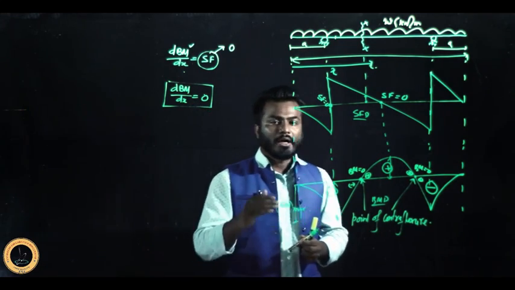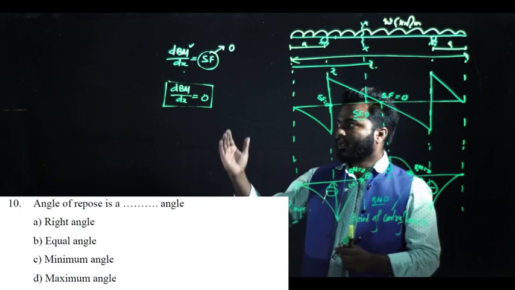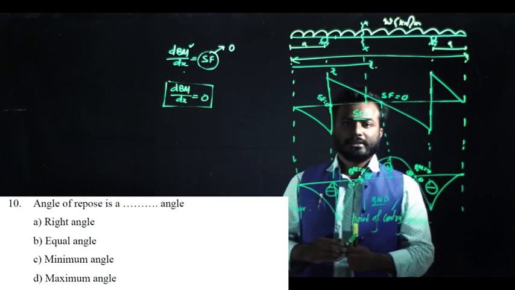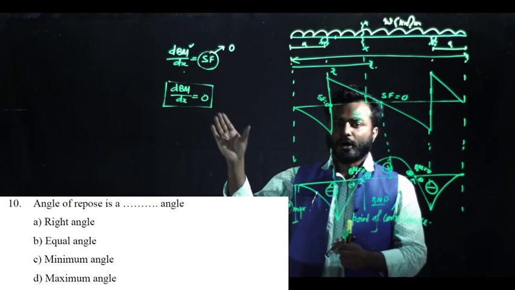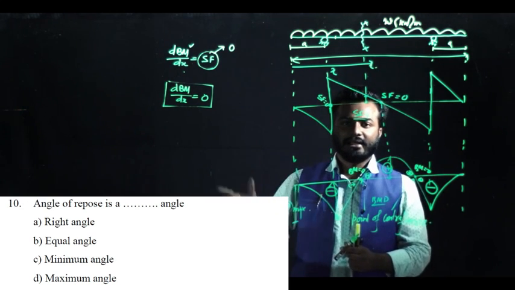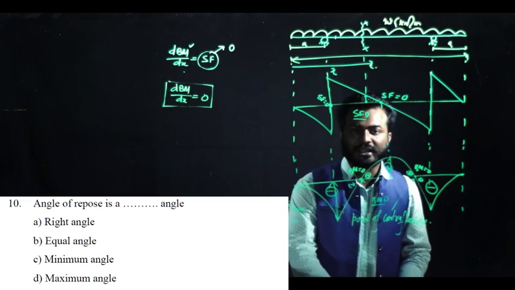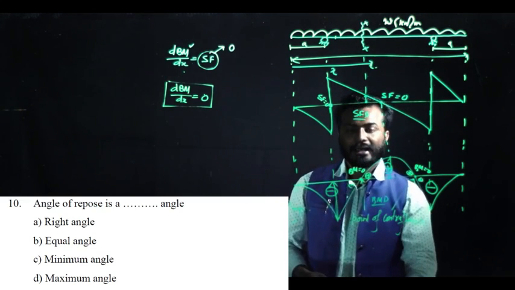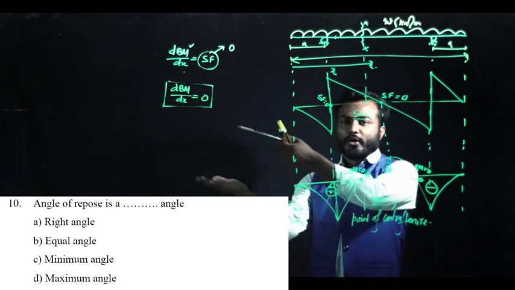Okay? Now you can take another example from the friction chapter. The angle of repose is a dash angle. Options are, say, equal angle, right angle, minimum angle, maximum angle. Now for that you need to understand first what exactly an angle of repose is. Now say this is one body, okay?